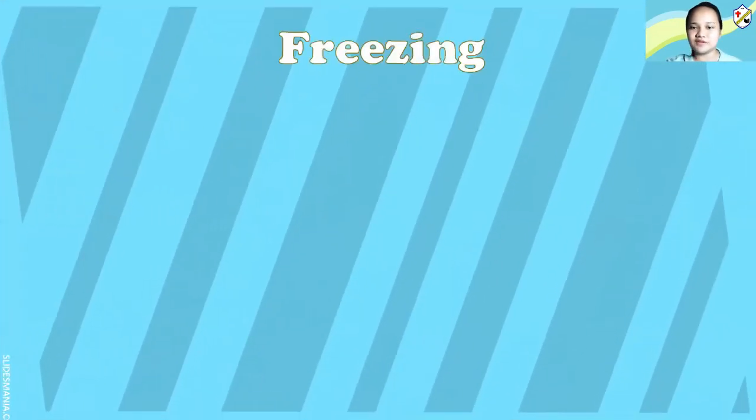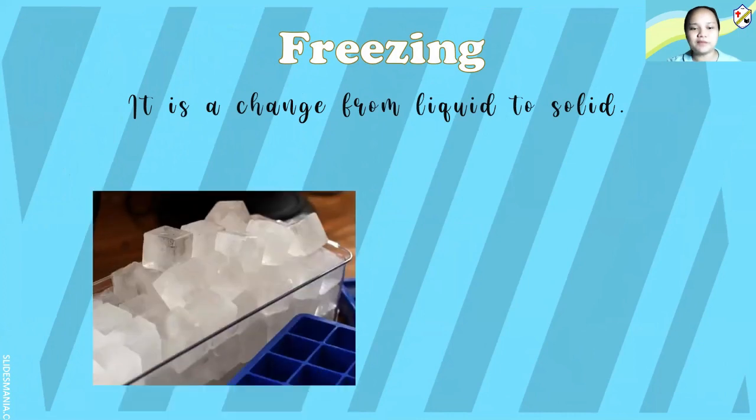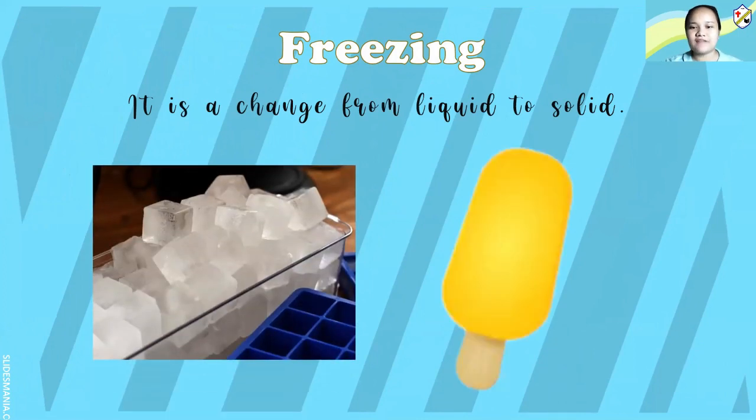And we have the opposite of heat, we have freezing. So it's a change from liquid to solid. For example, ice cubes. And we have popsicles, ice cream. So that is for freezing.